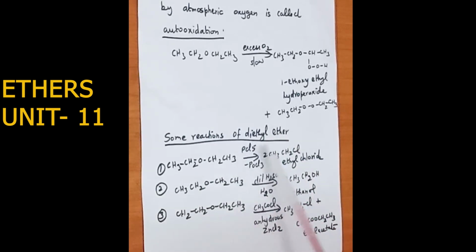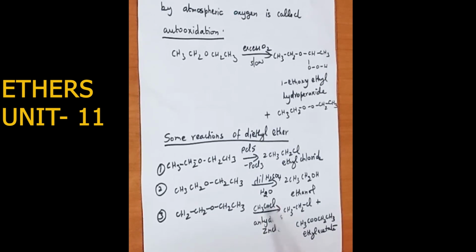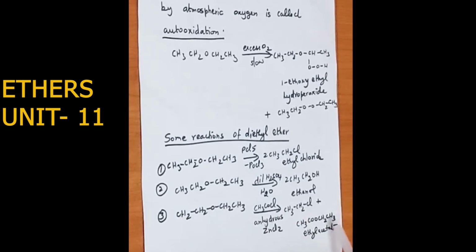So diethyl ether reacts with phosphorus pentachloride to form ethyl chloride. Similarly, diethyl ether reacts with dilute sulfuric acid to form ethyl alcohol. Next equation: the third reaction of diethyl ether is that it reacts with acetyl chloride, CH3COCl, in the presence of anhydrous zinc chloride to form ethyl chloride and ethyl acetate.